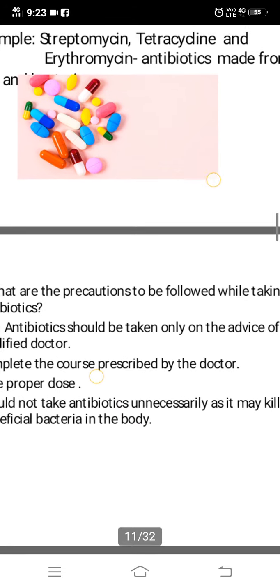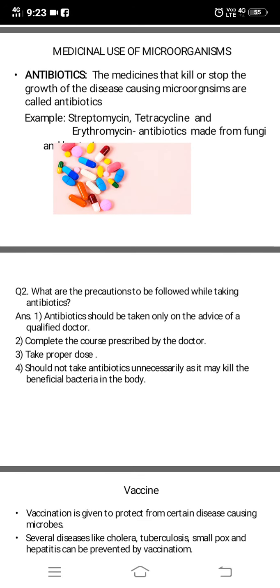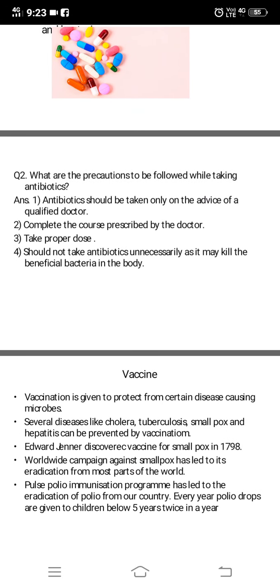So there are few precautions to be followed while taking antibiotics. So first one is the antibiotics should be taken only on the advice of a qualified doctor. You should not go to the medical store and just ask for an antibiotic. It's not right. If the doctor has not prescribed you antibiotic, you are not needed to eat antibiotic. Only if the doctor is prescribing you an antibiotic, you should eat it.